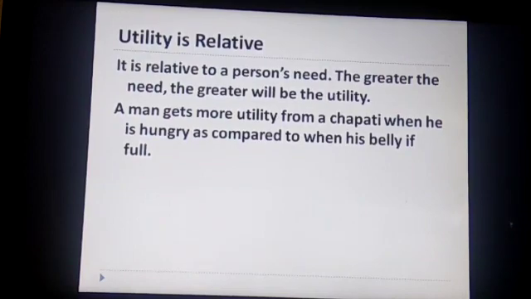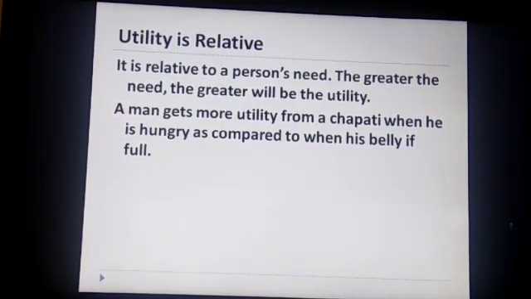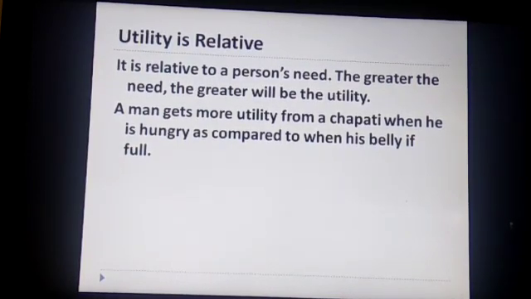Suppose in the summertime you were playing outside and you felt very thirsty. If you are at home, the water won't give you that much satisfaction. Utility is all about satisfaction. But when you play around and come back to your home, that same glass of water gives you maximum satisfaction. So utility is relative to activity also.